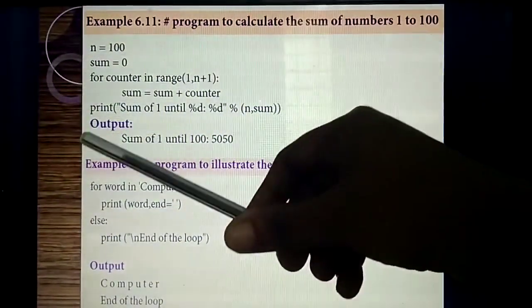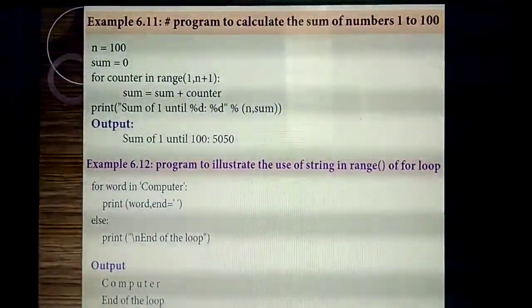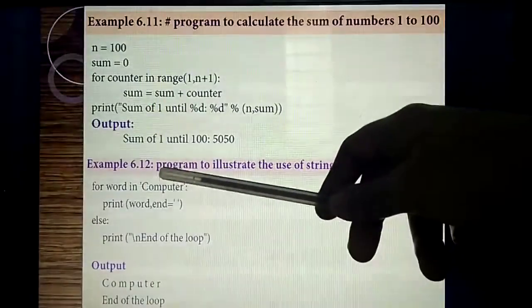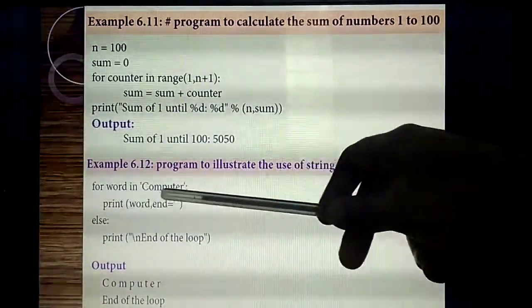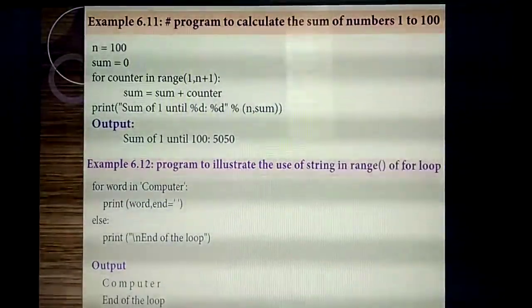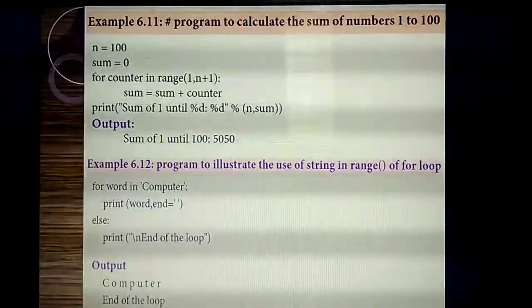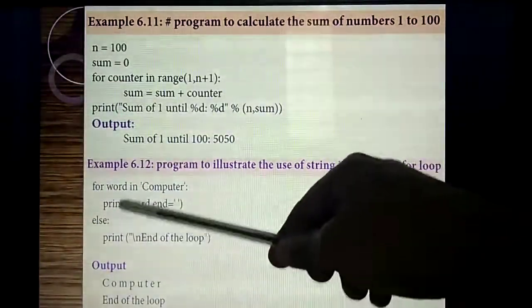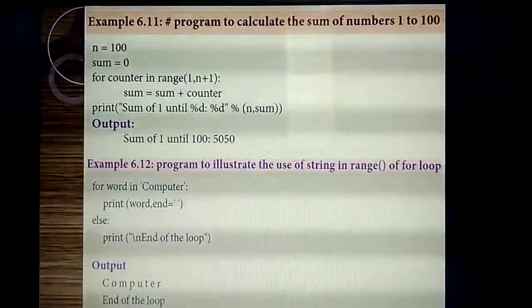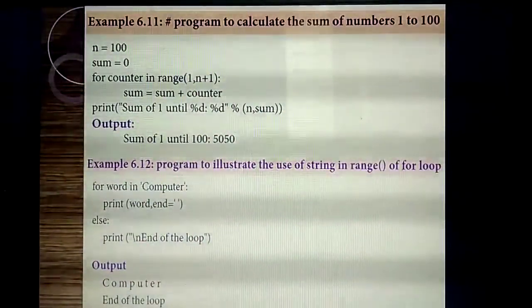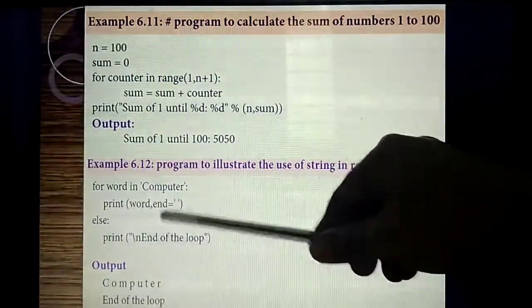So listen, which loop are we giving? Last program also I explained in for loop. This program also I have explained in for loop. Okay. So for, I am giving one variable called word. What word am I giving? Computer. So this is a simple program only. Okay. Print word. So whatever input you give in the word, you are going to print the word as output. Okay. So for word in computer, print word, end.